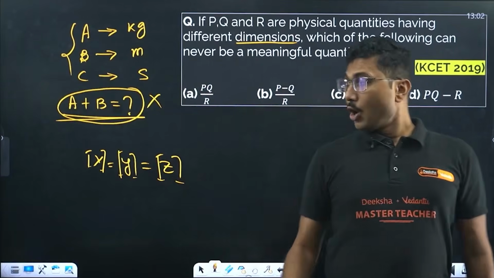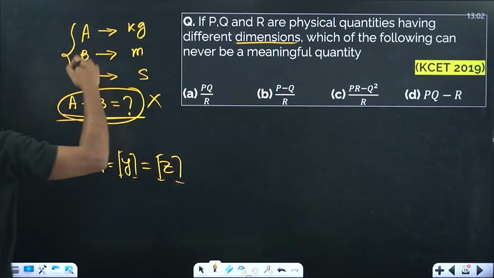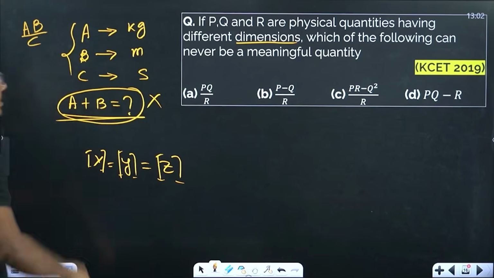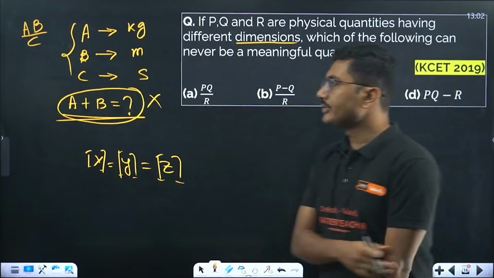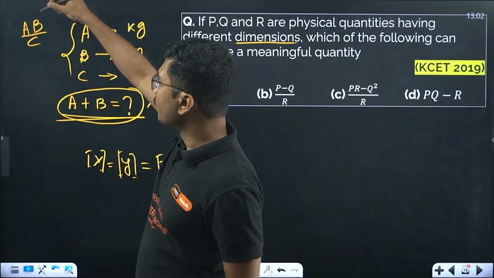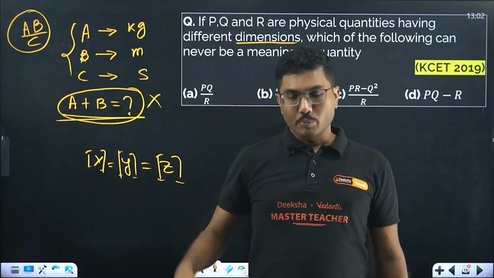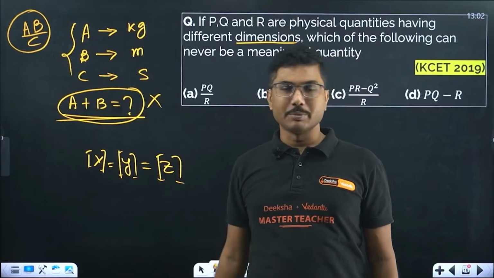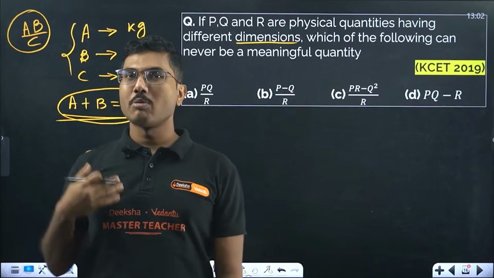We can, however, multiply these dimensions. We can say AB by C, kg meter per second, the unit of momentum. So this is a dimension for momentum. Multiplication, division, etc. is possible. When you are considering two dimensions, their multiplication and division is possible, but direct addition is not possible.